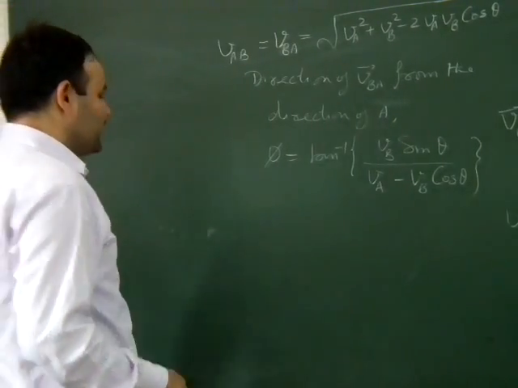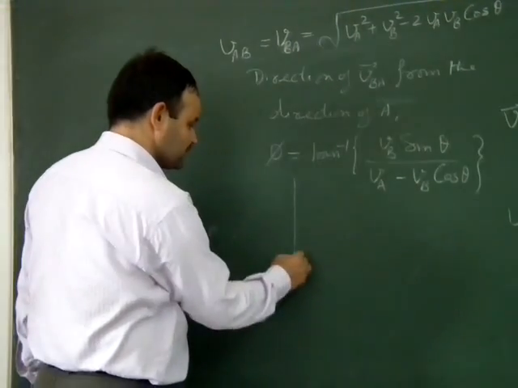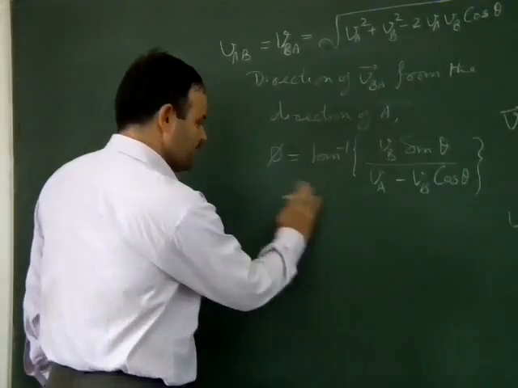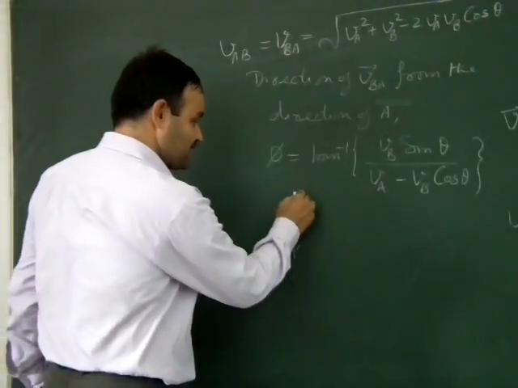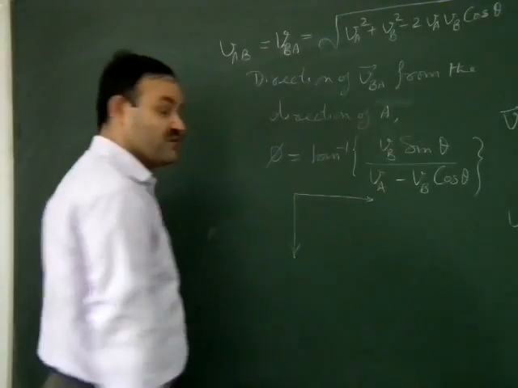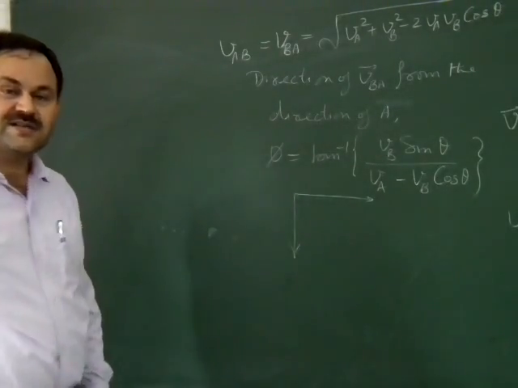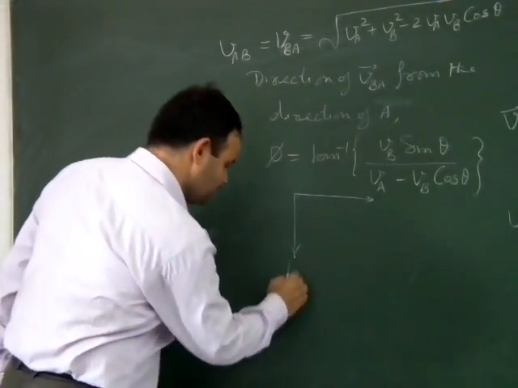Like if rain is falling and a person is moving, say towards east, and the rain is falling vertically.